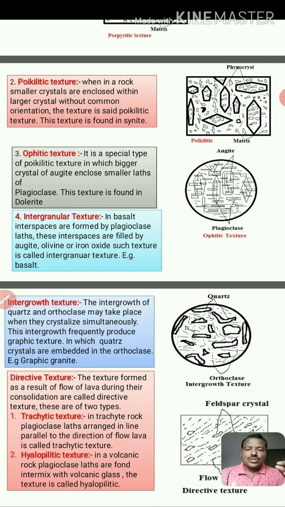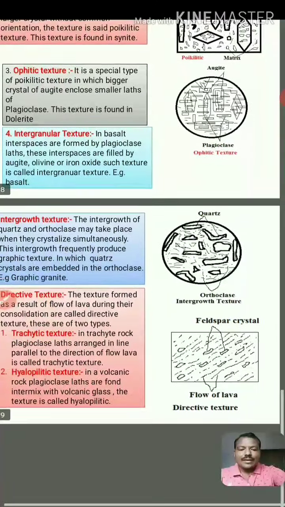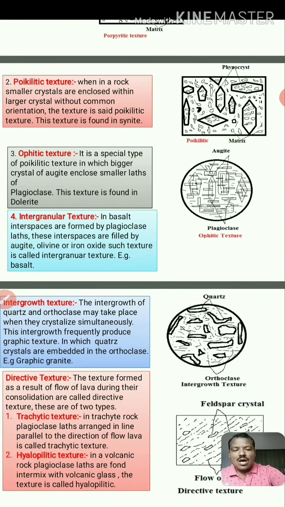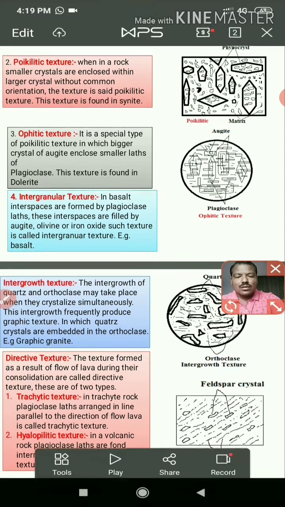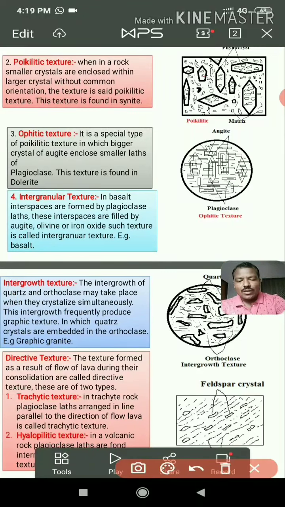The trachytic texture is the texture in which plagioclase laths are arranged in a line parallel to the direction of flow of lava. Look at this, we can see in the diagram the direction of lava flow, in which we see small lath-shaped plagioclase grains.